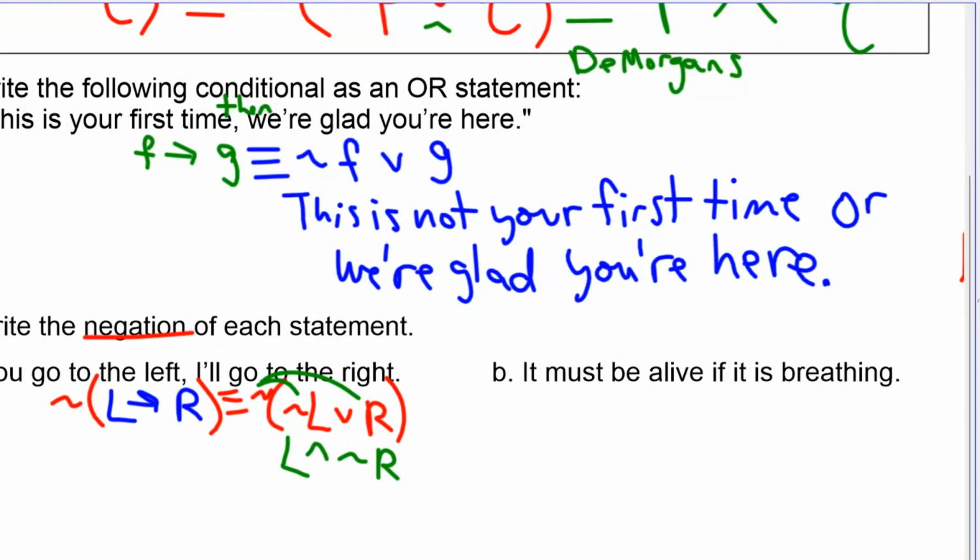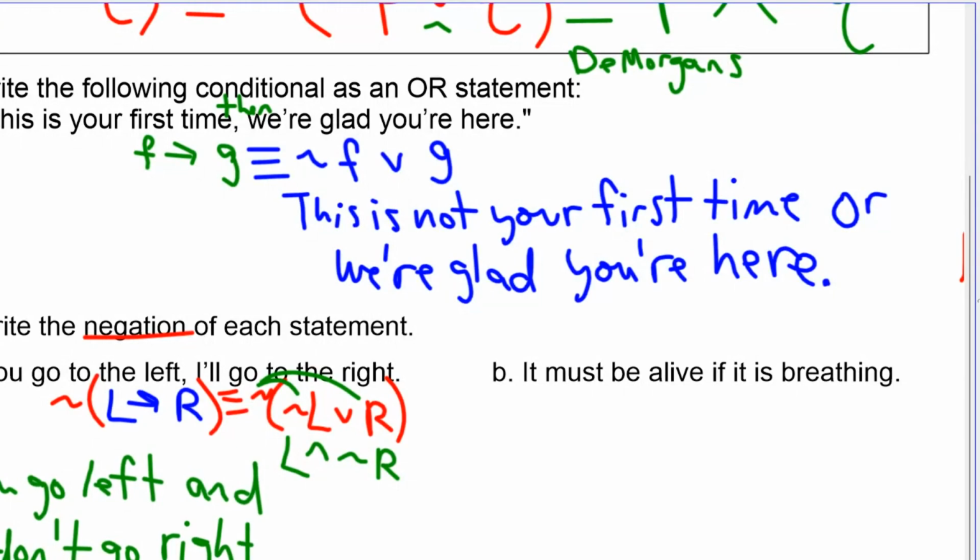L and not R. You go left and I don't go right. There are other ways to word that, but that's pretty close.